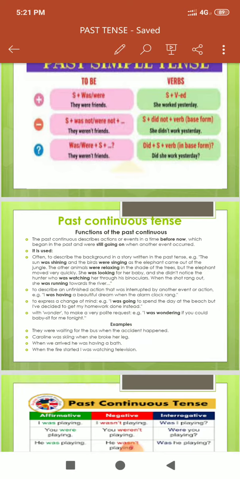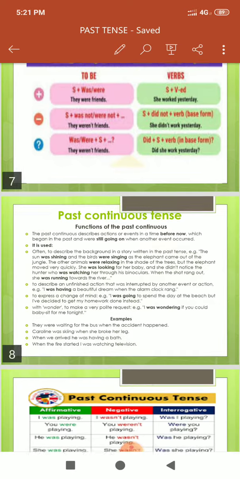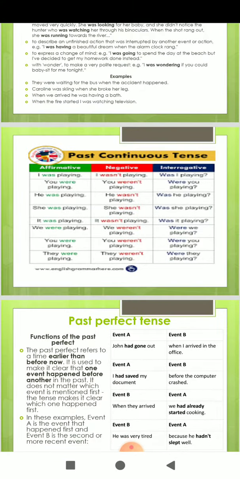So let's talk about affirmative, negative, and interrogative, students. What will be the structure for affirmative sentences? The structure will be: singular subject plus was plus first form of verb plus ing. And for plural subject, in affirmative sentences, were: plural subject plus were plus first form of the verb plus ing plus object. Now example: she was driving a car. It's with singular subject, but they were making a noise. It's with plural subject. With negative sentences, students: singular subject plus was not plus first form of the verb plus ing. Plural subject plus were not plus first form of the verb plus ing.